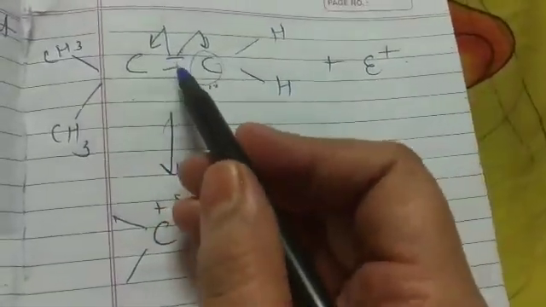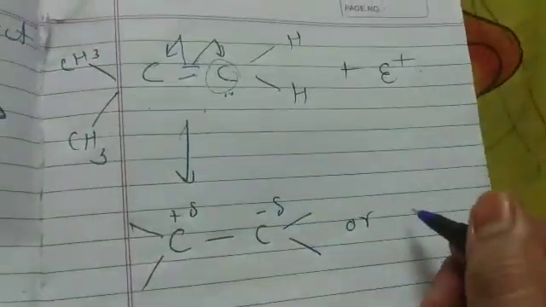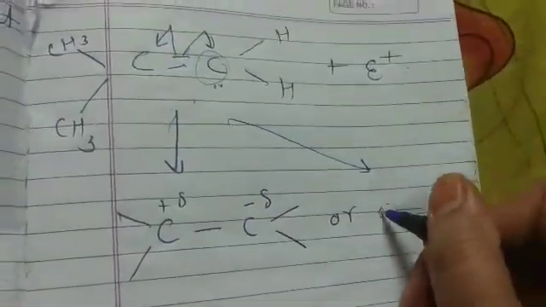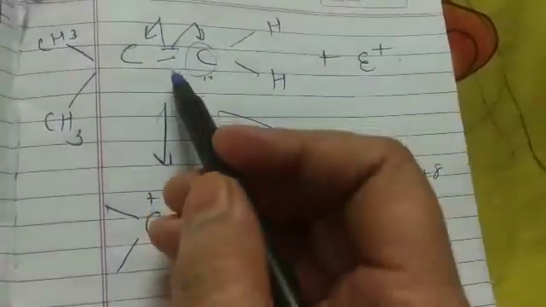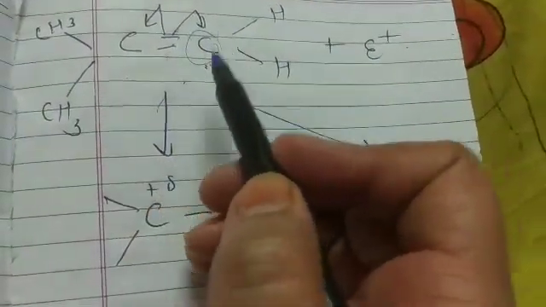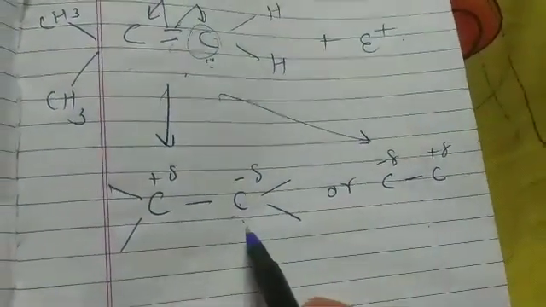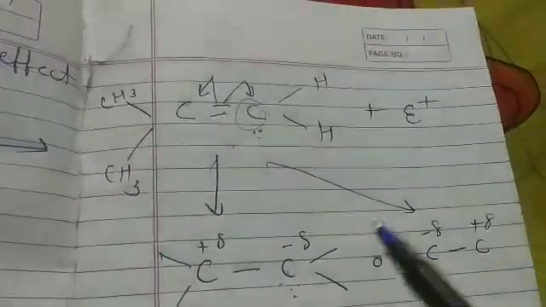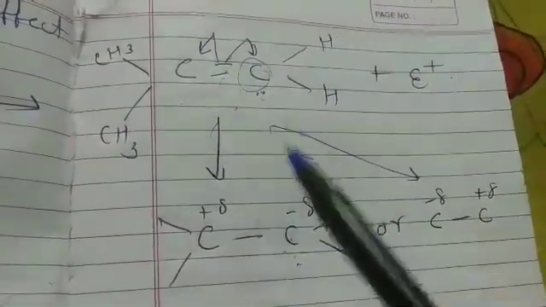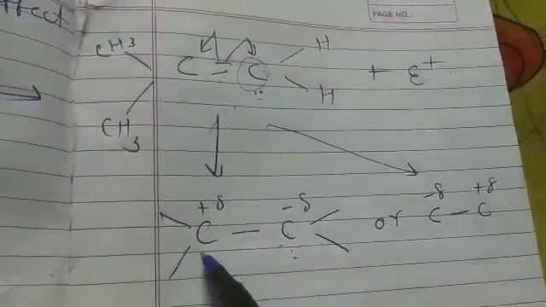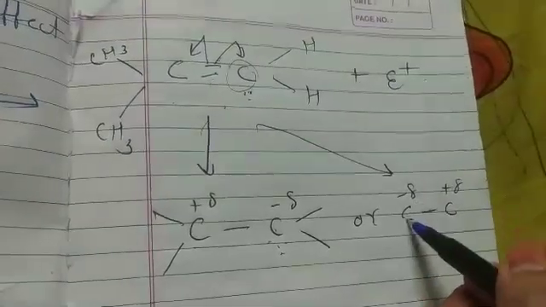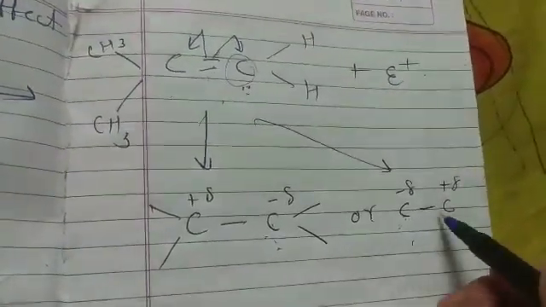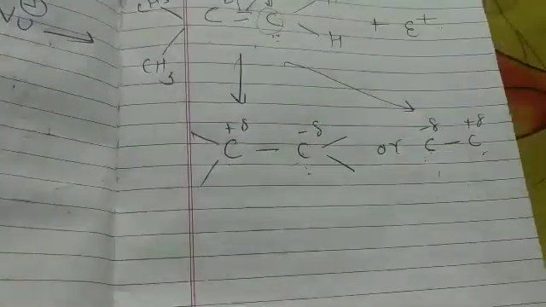Or the pi electron may shift to this carbon, it can also happen. See, negative charge, positive charge. If the pi electron shifts to this carbon, then a negative charge is created on this carbon, and the other option is that the pi electron shifts to the other carbon, and then the negative charge is created on that carbon and the positive charge on the other carbon.